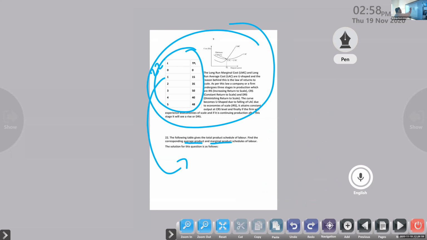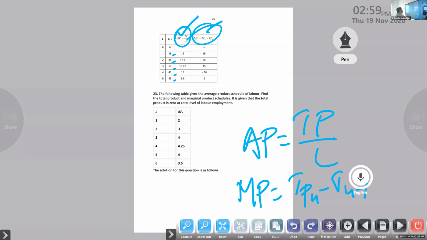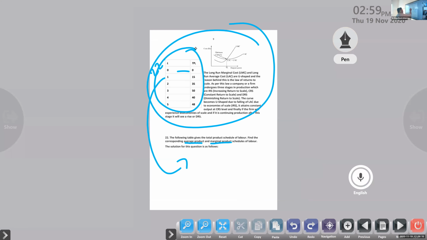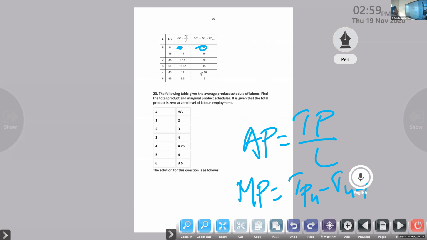So what is that? Labor 0, total product is 0. So we are unable to find that. Is it possible to find? Product is 0, labor also 0. No answer here. Next one. What is the next one? Next data here: labor 1, total product 15. Okay, so AP is equal to TP by L. 15 by 1, 15 divided by 1. What is the answer here? 15 only, right? Yes or no?